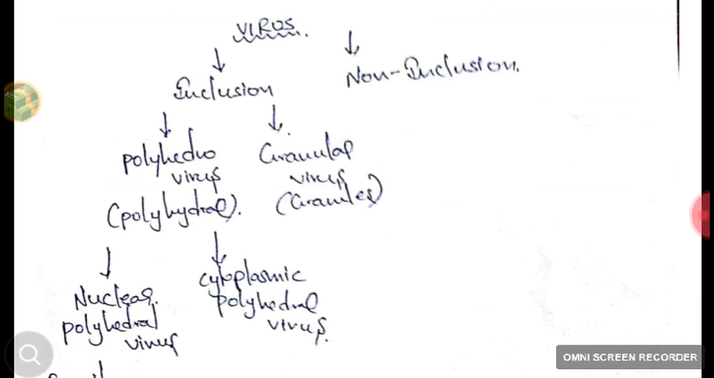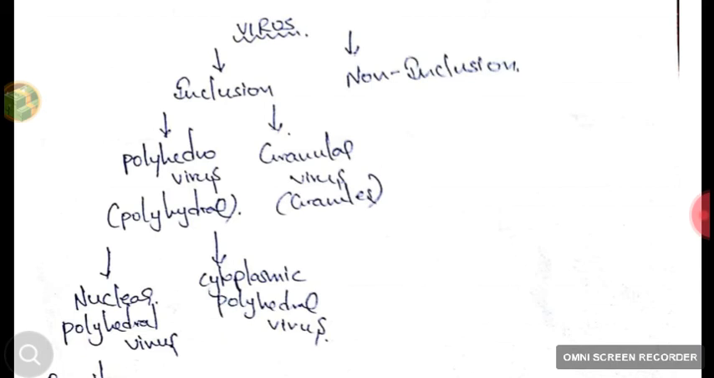Inclusion viruses are of two types: polyhedrovirus and granular virus. If they are in the shape of polyhedra, they are called polyhedral viruses. If they are in the shape of granules, they are called granular viruses. Polyhedral viruses are of two types: nuclear polyhedral viruses and cytoplasmic polyhedral viruses.